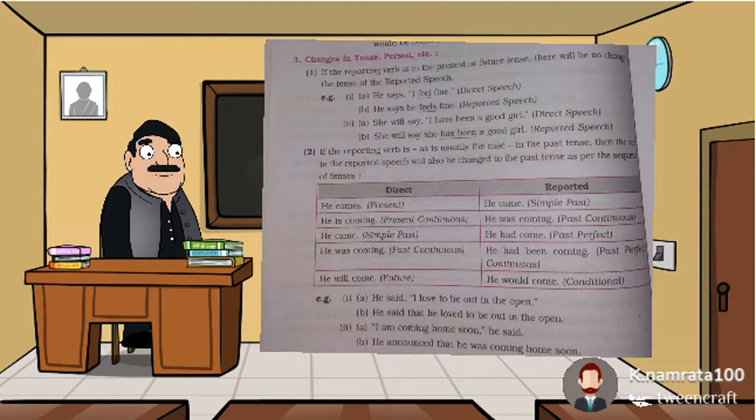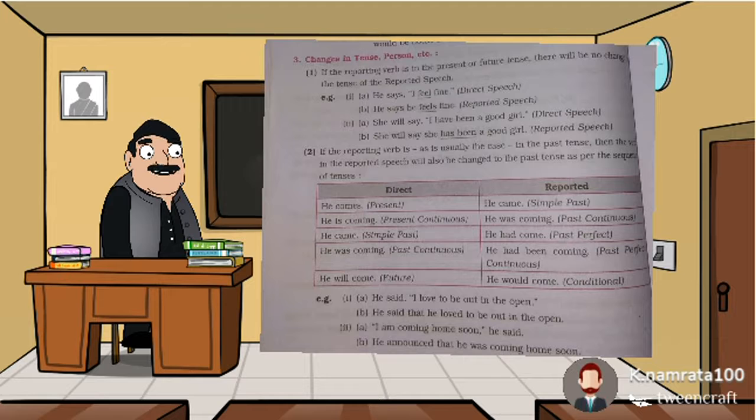Now we are going to study changes in tense, person, etc. What types of changes can occur in converting direct speech to reported or indirect speech. The first case: if the reporting verb is in the present or future tense, there will be no change in the tense of the reported verb. Means if the reporting verb is in the present or the future tense, then there will be no change in the tense in the reported speech.